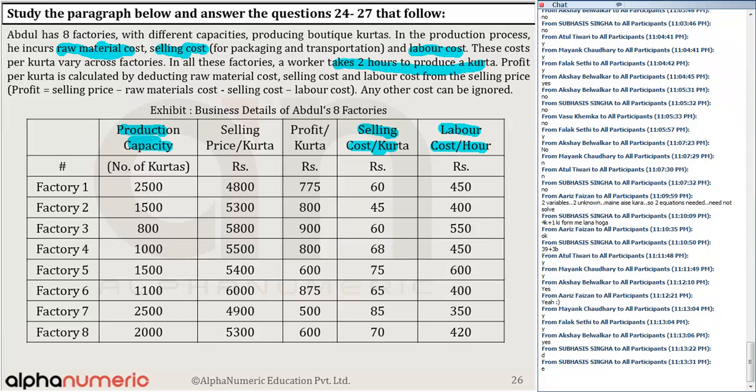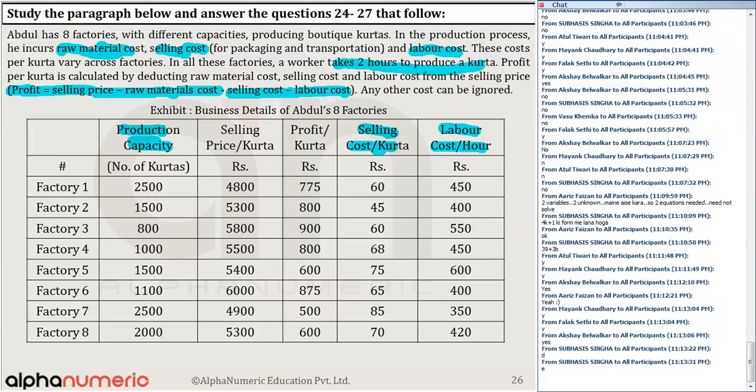Okay. Profit per kurta is calculated by deducting raw material cost, selling cost, and labor cost from the selling price. So basically, profit is equal to selling price minus raw material cost, selling cost, and labor cost. Any other cost can be ignored. And this is the data which is given to all of us.